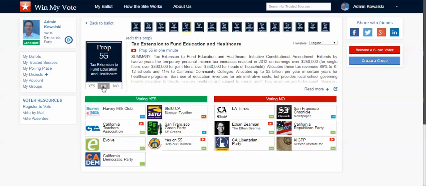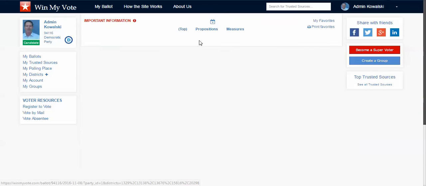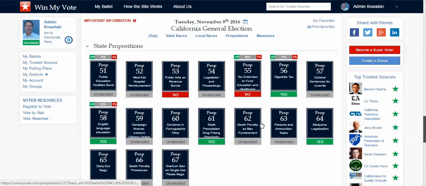And then, sorry about that, they all start as undecided. And then from there I can decide whether I'm going to vote yes on Prop 55 or no on Prop 55. And when I go back to my ballot, you can see here that it's nice and prominent: no.